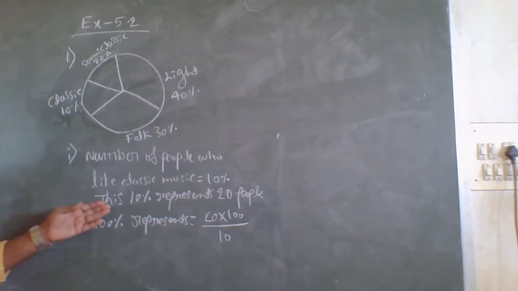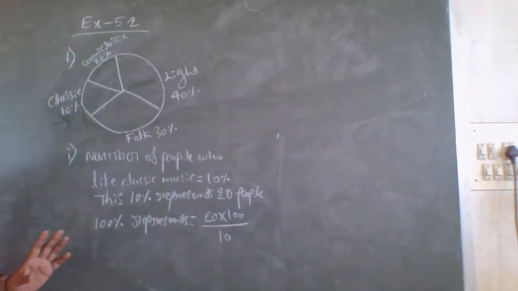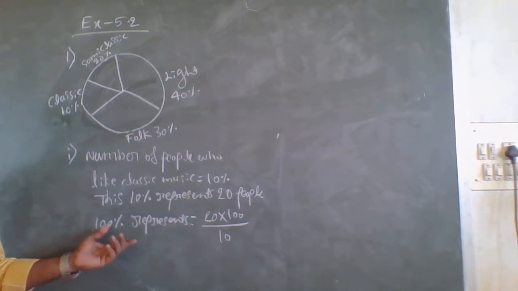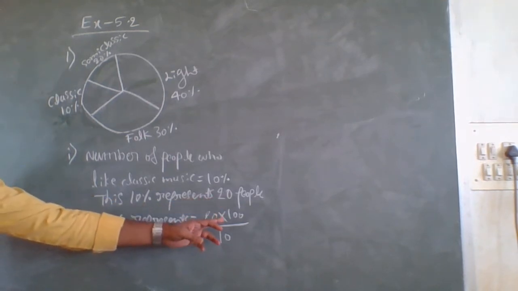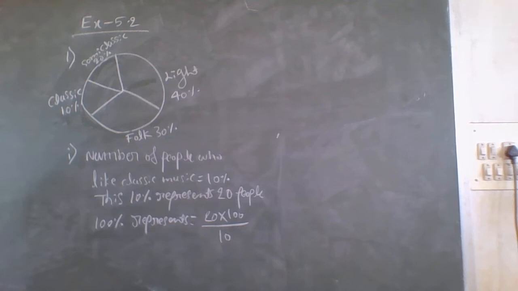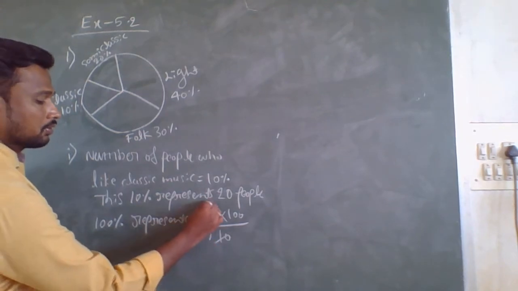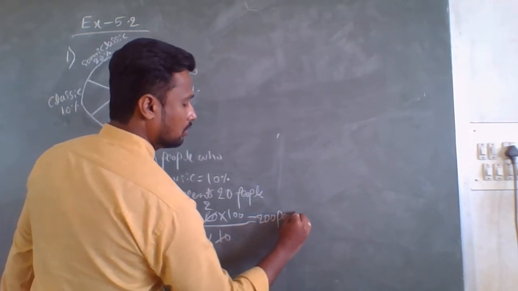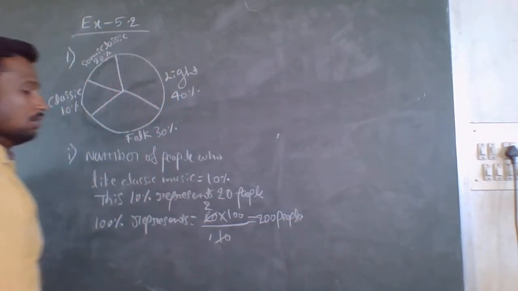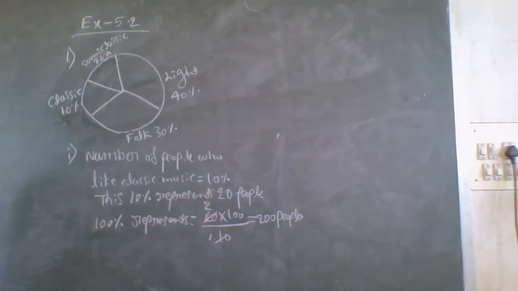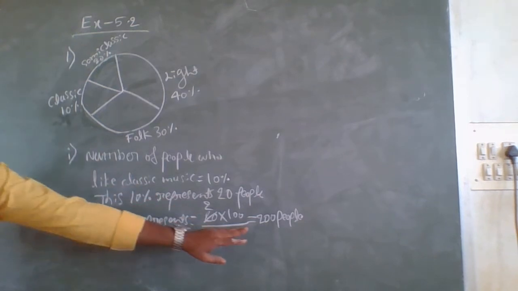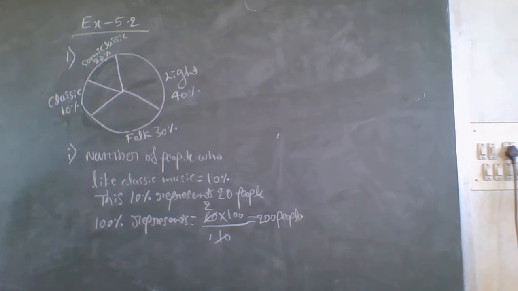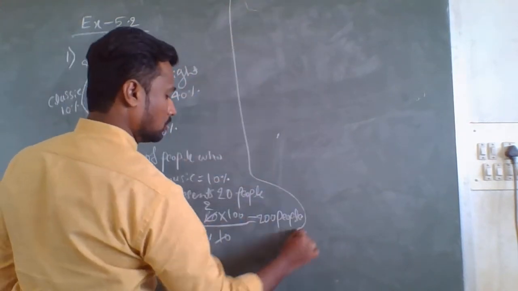See here, 10% represents 20 people, but we have to find out what 100% represents, which means the number of people surveyed. Therefore, 20 into 100 divided by 10. Here 10 ones are 10, 10 twos are 20, so 100 into 2, that is 200 people surveyed. In total, 200 people were surveyed, and of them 20 people like classic music, which represents 10%. So this is the answer for question number 1 of the first main question.